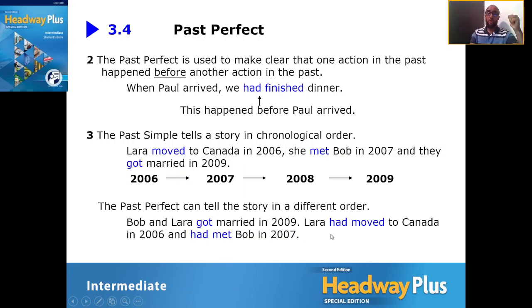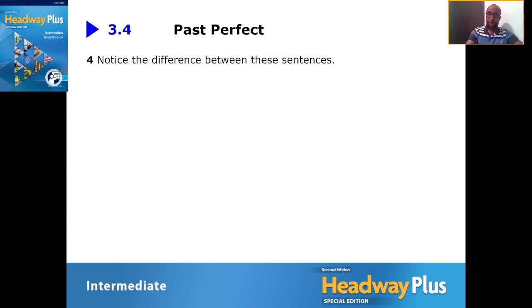Laura had moved to Canada in 2006 and had met Bob in 2007. So these two actions took place before what? Before they got married. Remember that. So this tells us which happened first. Perfect. Excellent.